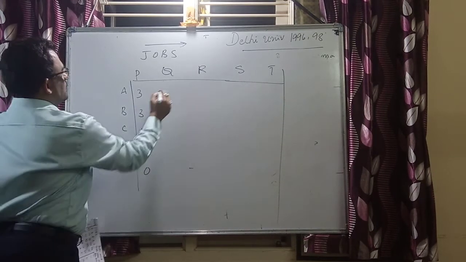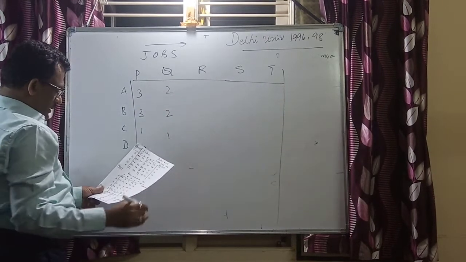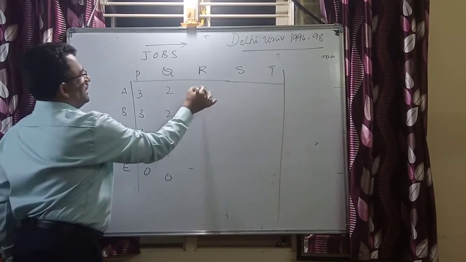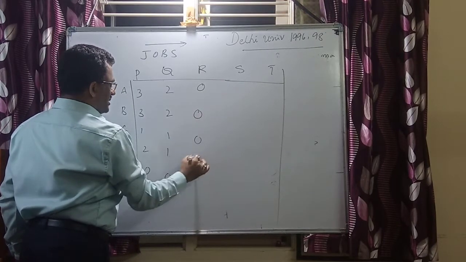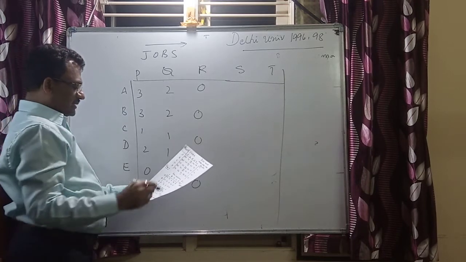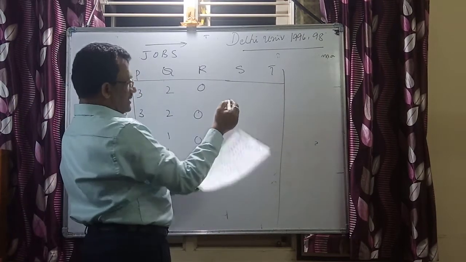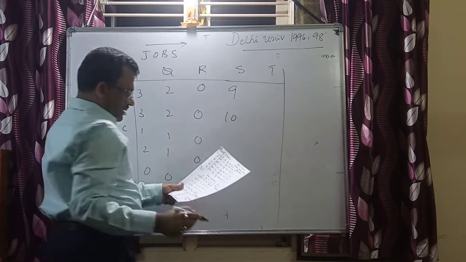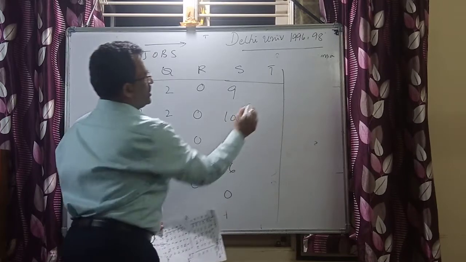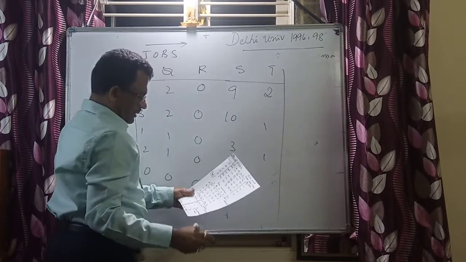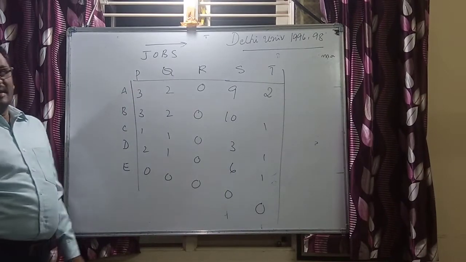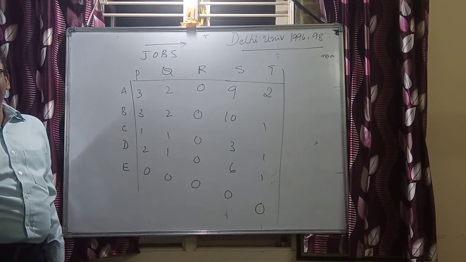Next 2, 2, 1, 2, 2, 1, 1, again 0 here. Next this whole column is 0, because of that no row operation. Next is 9, 10, 3, 6, 0. Next is 2, 1, 1, 1 and then 0. This is the revised matrix after performing column minimum.